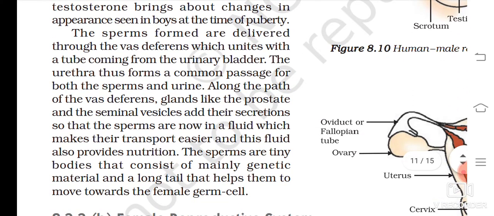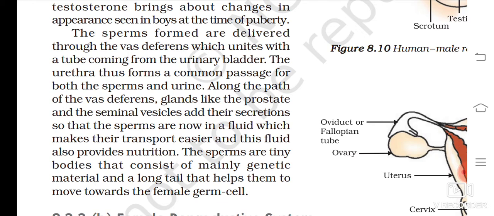The sperms formed are delivered. Okay, sperm is formed, where? In the testis. Then who carries it? Now the vas deferens, it takes sperm from the testis from one place to another. The sperms formed are delivered through the vas deferens, which unites with the tube coming from the urinary bladder. The urethra thus forms a common passage for both, underline, for both the sperms and urine.